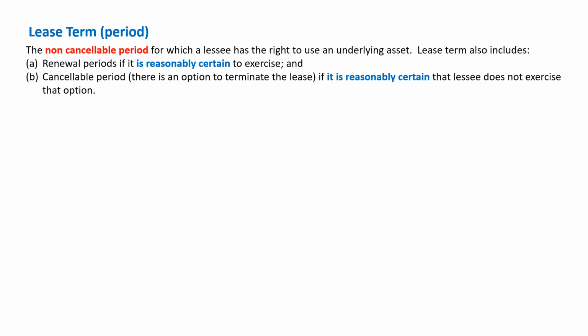Second point, cancelable period. If the company feels that they're still continuing beyond the non-cancelable period and they're going to continue for a few more years as per the contract, in that case, the cancelable period also will be added to the lease term.